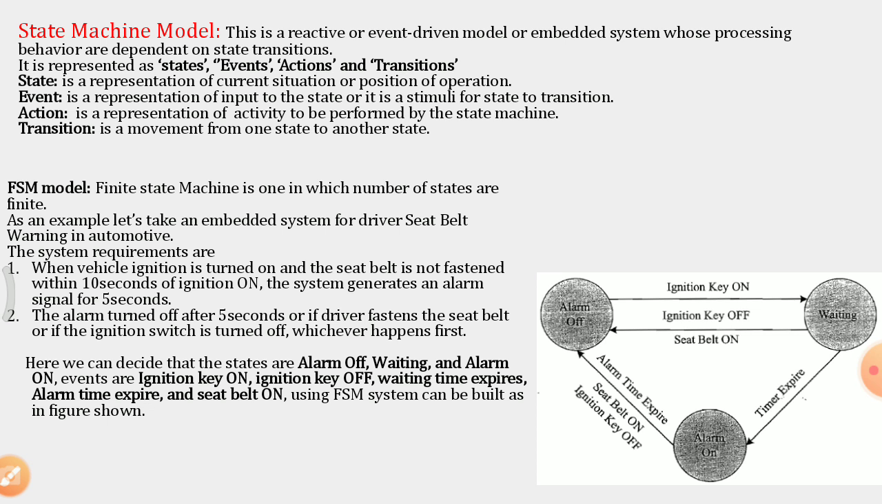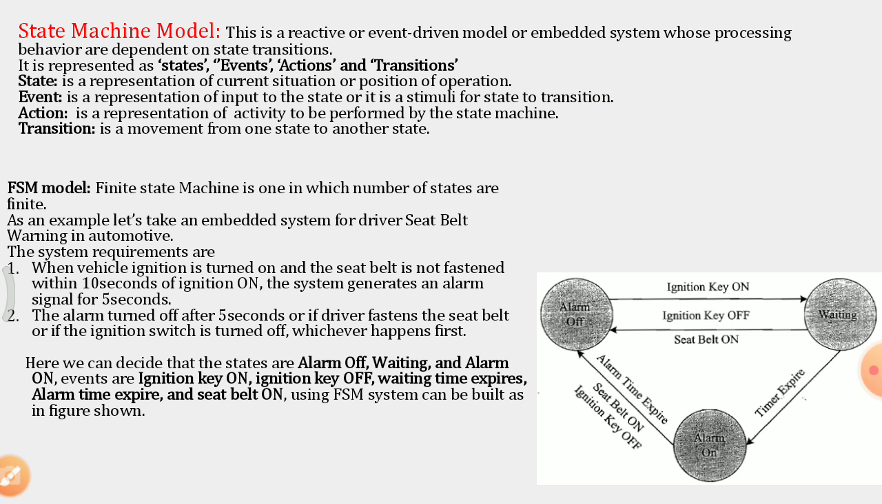In the figure we can see that these two requirements are implemented in a finite state machine model, which consists of states, events, actions and transitions. Here there are three states. One is alarm off; in the circle we can see it is written alarm off. States are represented by the circles: alarm off, waiting and alarm on. These are the three states of the embedded system.